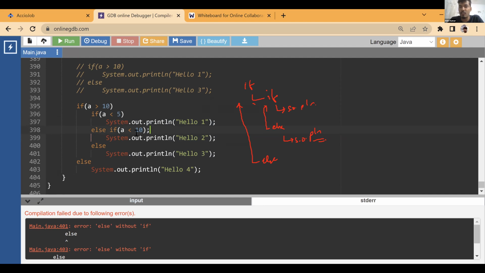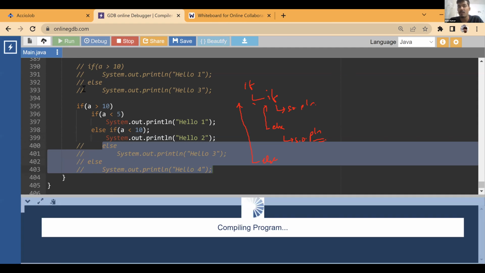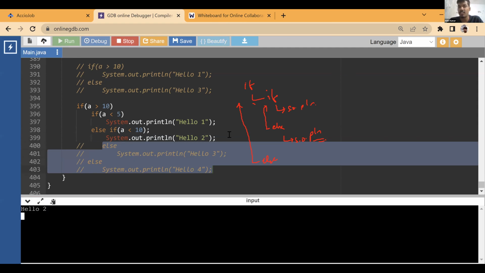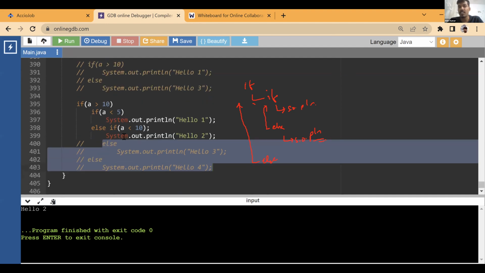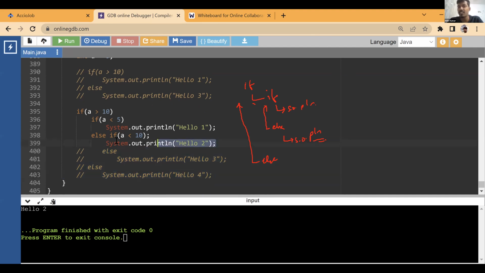So this is an error because the else if ends over here. This statement is not part of anything. This statement will run anyway, but these else's are a part of it. So if I comment out this else, there is no problem. It is going to run and print hello 2 every time, even if the condition is true or false, it doesn't matter. Ideally, it should not have printed, because 5 is greater than 10 is false, so we should not have entered here. But this statement is outside any else if, so that will print anyway.